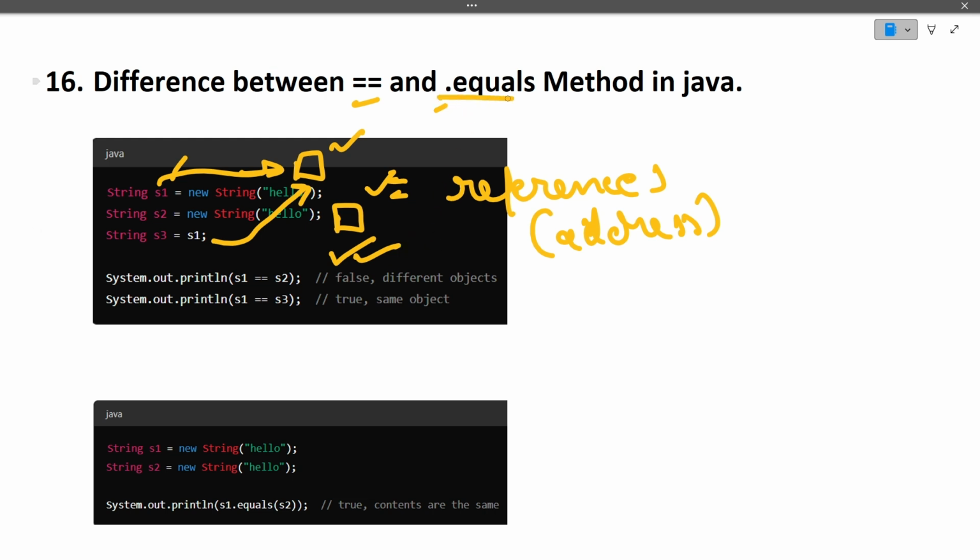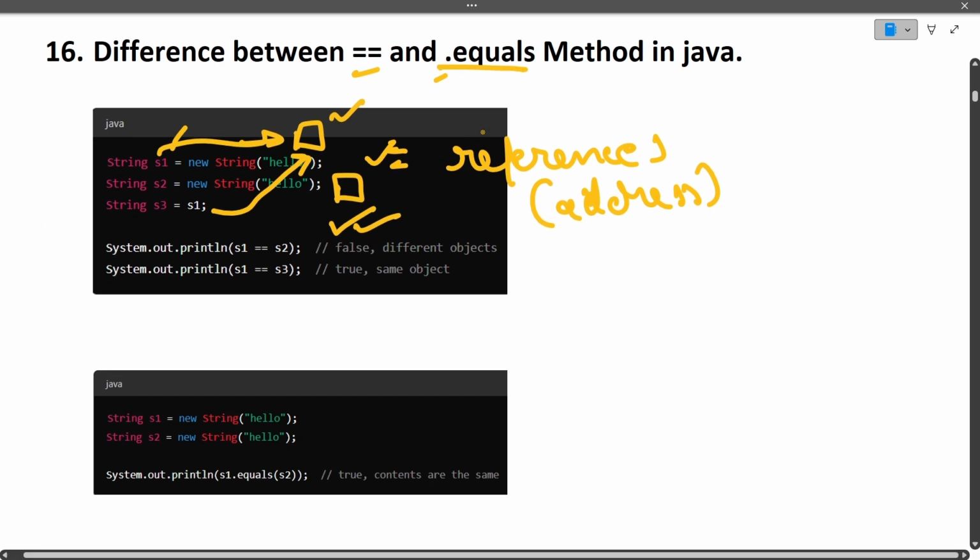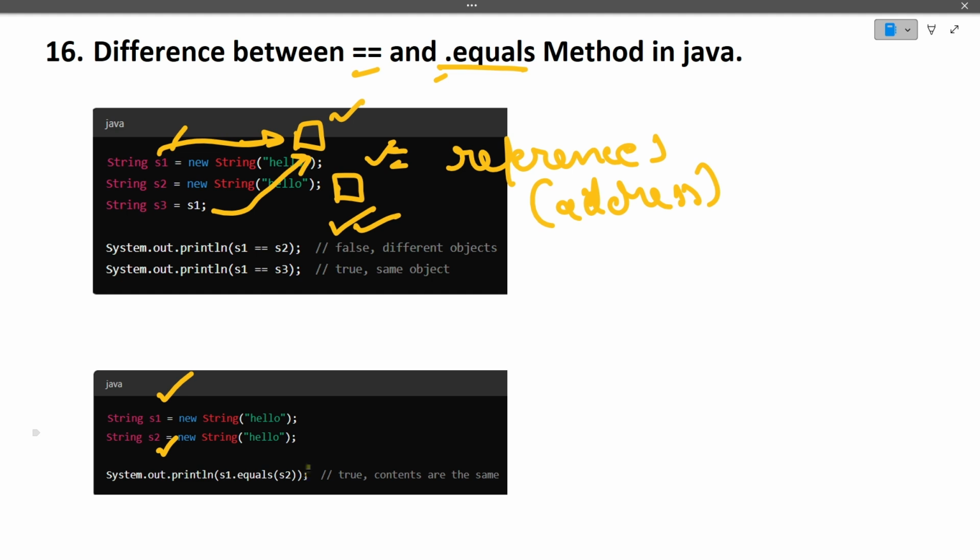Now talking about what dot equals does, dot equals actually compares the content of the object. So if we do s1 dot equals s2, then it will return true because it compares the content of the object, not the references. So this is the difference between the double equals operator and the dot equals method in Java. These are all questions that are very frequently asked in Java in the TCS interview.